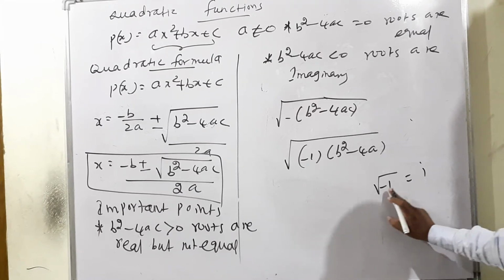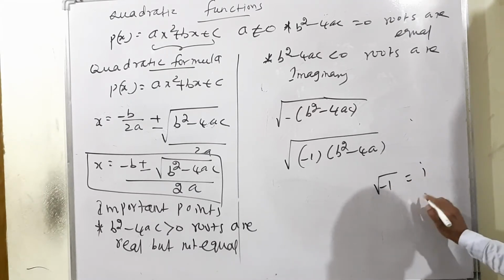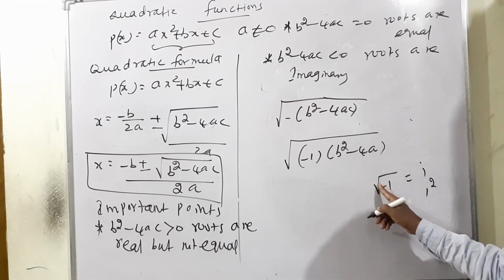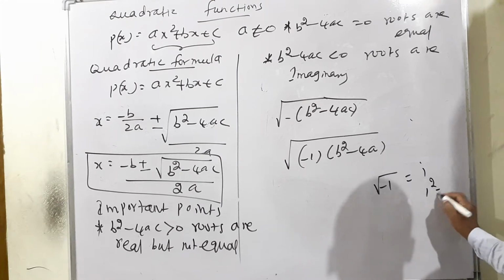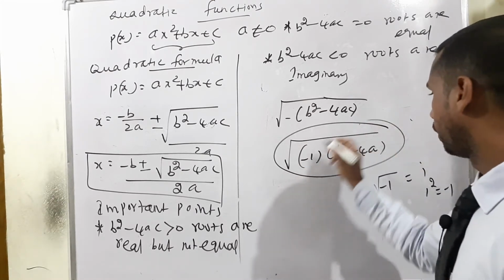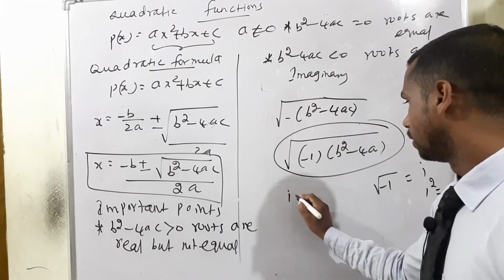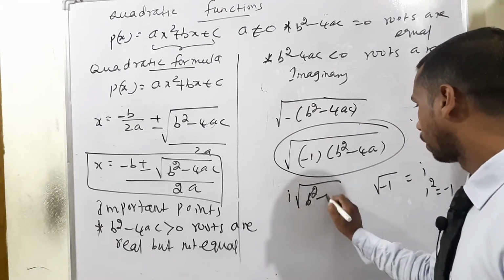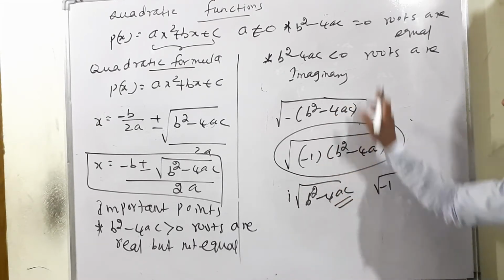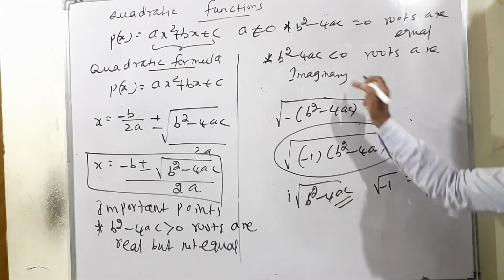So this is the actual root of minus 1, consider it as i. Squaring both sides, the square and root will be cancelled. Therefore i square is equal to minus 1. Therefore how to rewrite this term? i into square root of b square minus 4ac. This is the way to apply the imaginary. Less than 0 means the roots are imaginary.